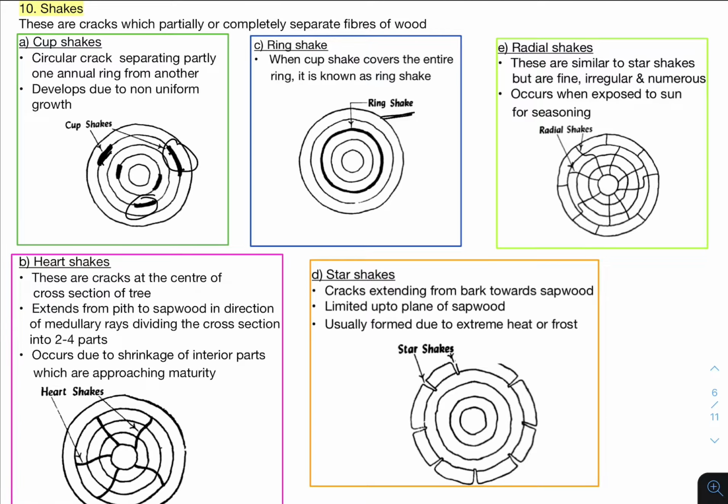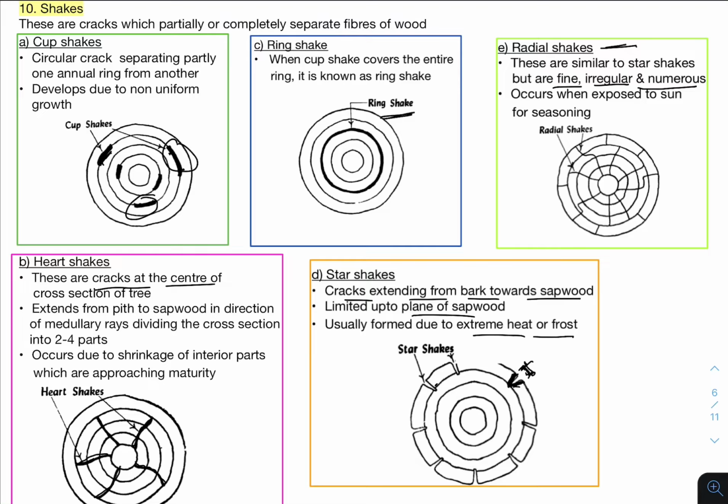And then the last one, radial shakes. Radial shakes are similar to star shakes. They are broader on the outside and getting thinner inside. But radial shakes are fine, irregular and numerous. Star shakes are limited and follow a particular pattern, broader and getting thinner. But here it is fine, irregular, and numerous.